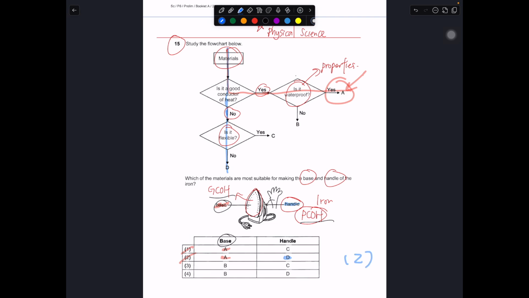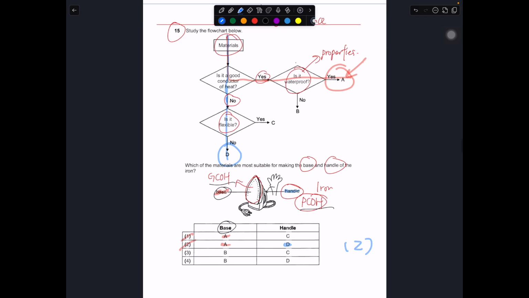Okay, if the handle is flexible, it's very difficult for you to handle it. That's why you will choose something that is inflexible or very stiff in this case, so that it's easier for you to hold it, so that it will not bend easily. You want the handle to not bend easily, so that you can handle it more easily. So the answer should be number 2 for this part.